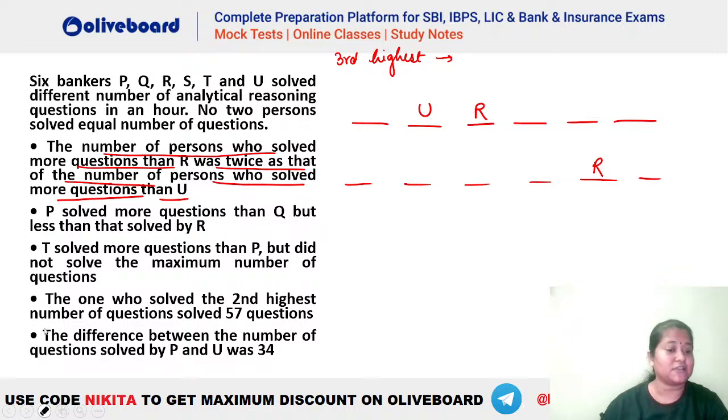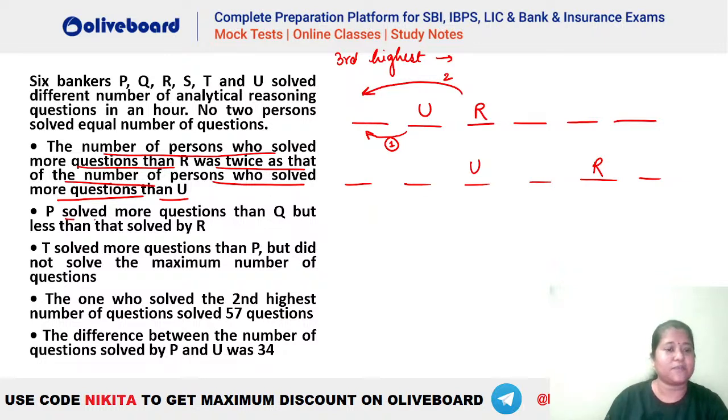Okay, what is the hint given here? Understand it very, very carefully, Mudit. What is given here? The number of persons who are greater than R has to be 2 times the persons who are greater than U. So if we have 2 persons greater than R, we should have 1 person greater than U. Similarly, if we have 4 persons greater than R, we should have 2 persons greater than U. Okay? So these are the 2 possibilities.